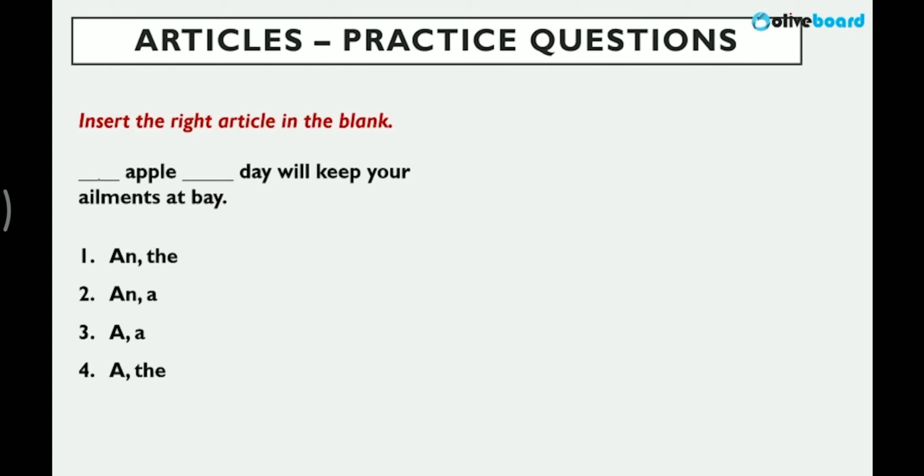So obviously, an apple a day means one singular day we are referring to. So an apple a day, right? These are indefinite articles. We are referring to something unspecified, right? Here we can talk about any day. So a day, right? And here because there's a vowel sound, apple, which means vowel sound, I told you sound rule, so an should be used, right?